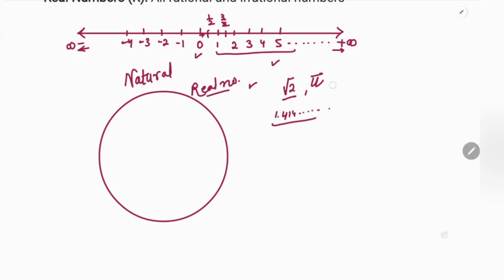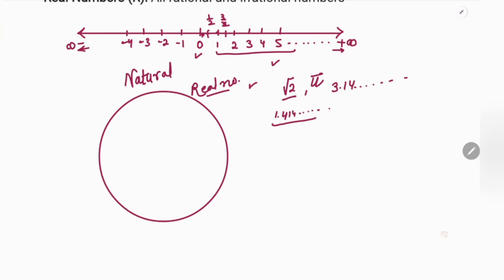Pi is 3.1428 and so on. It will keep going on. Okay, so these numbers are called irrational numbers, and irrational numbers also exist on the real line. Root 2 also exists here, 1.414, something like that, somewhere here. Though I can represent it.